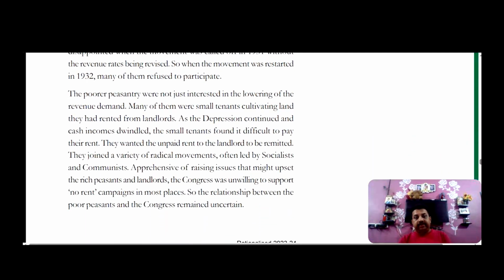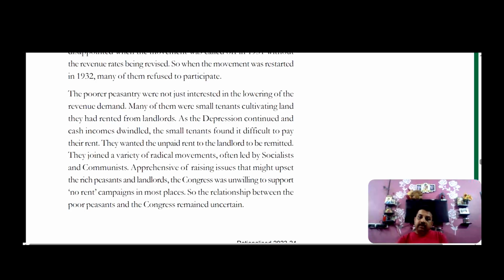Next is the poor peasantry. How did they react? The poor peasantry were not just interested in lowering the revenue demand, but many of them were small tenants cultivating on rented lands. So they did not want to pay rent of the land to the landlords or zamindars appointed by the colonial government.